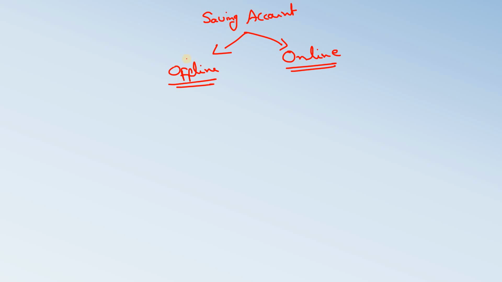Now when you create an offline saving account, you are visiting the branch and providing all the necessary information. So for all the offline accounts, KYC is done when you are opening the account itself. But when you are opening an account online, the KYC may happen at two times. One possibility is instant KYC. That is, when you are opening the account, you get an option to complete the KYC process, and there you can set up a video call with the bank employee, who can complete the KYC based on certain basic government ID proofs and so on. So this is one possibility, or you can schedule it for later.